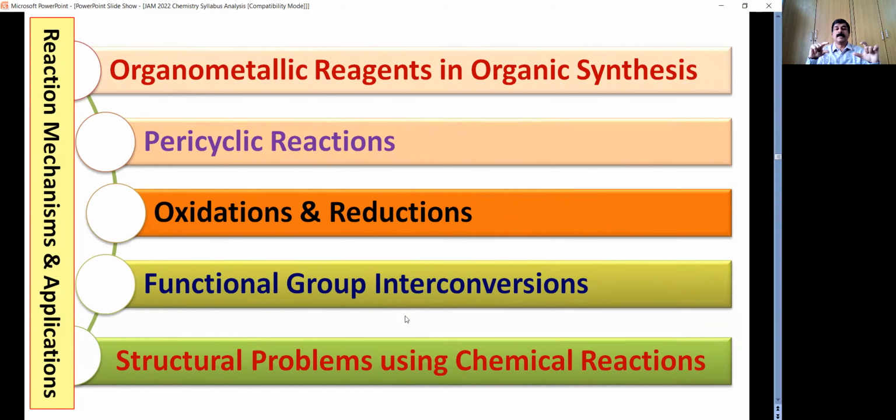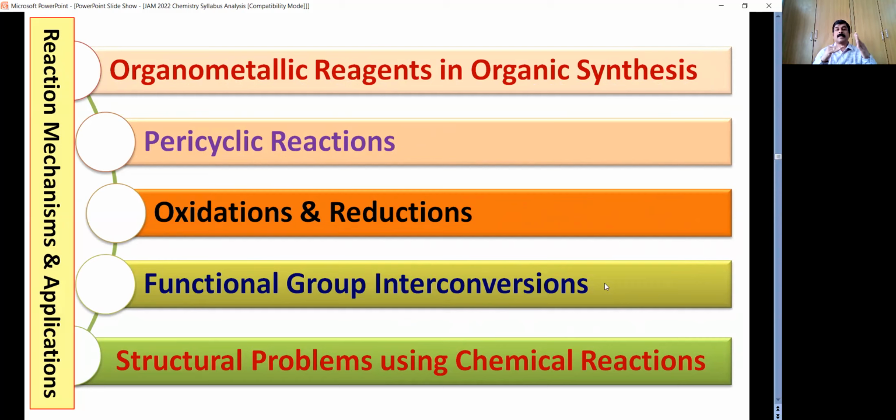If you're perfect in this, that includes even organometallic reagents like Grignard reagent, organocopper, organozinc reactions, and pericyclic reactions, oxidations and reductions, functional group interconversions. This is again a broad chapter.